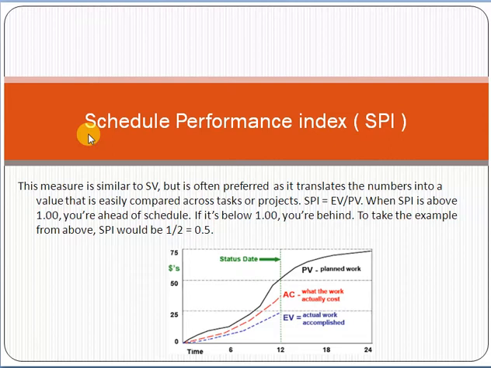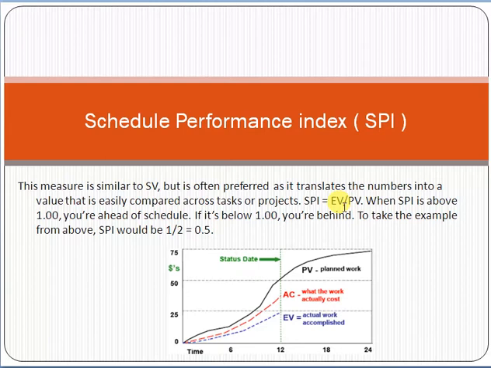So friend, whenever we talk about a schedule, basically we are talking about dates and durations. Now here the concept of schedule performance index, the short form is SPI, basically tells you the performance of your schedule. As per the formula, SPI is equal to earned value divided by planned value. First of all friend, remember that you must memorize the formulas as well, because in the exam questions will come in which you have to calculate. So SPI is equal to earned value divided by planned value.